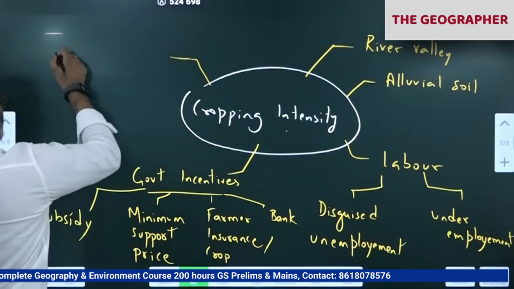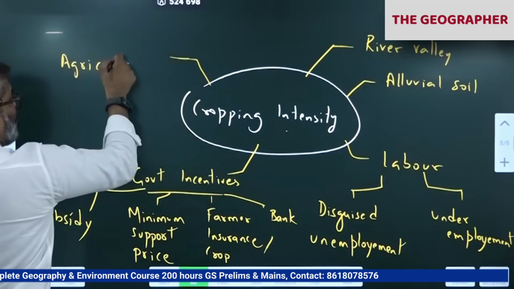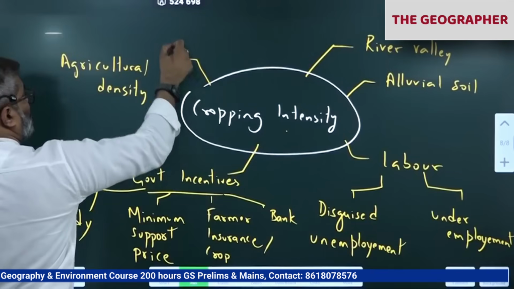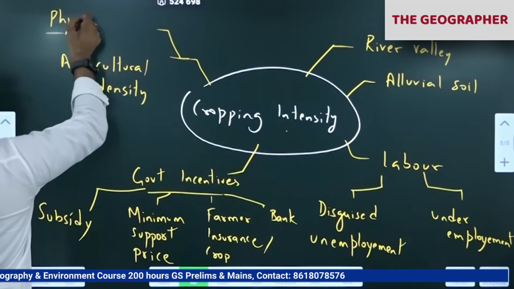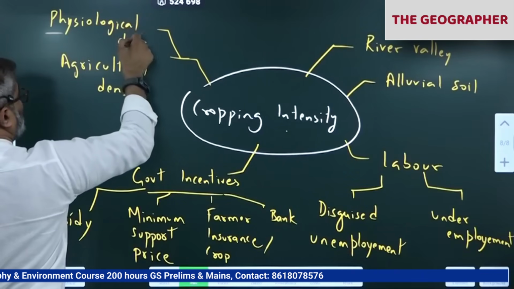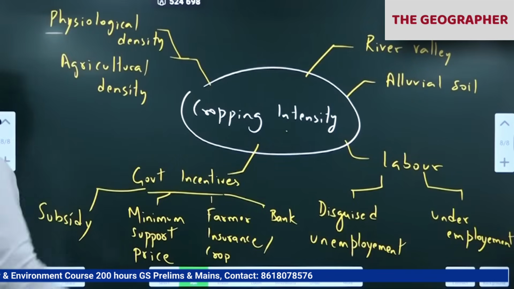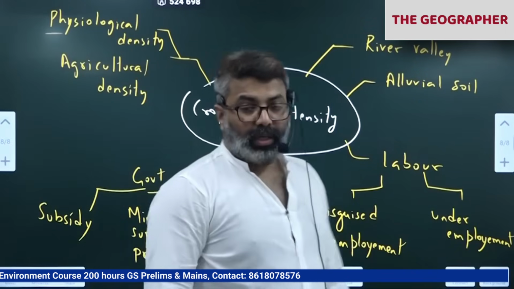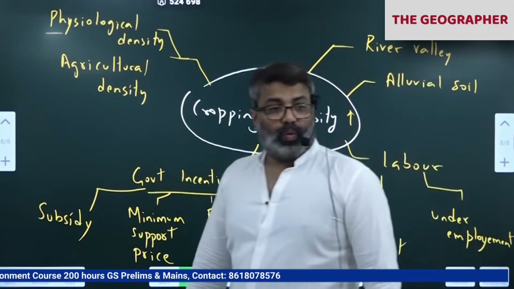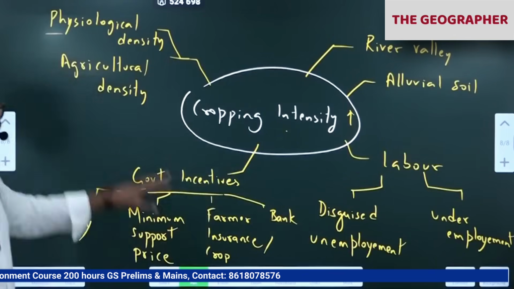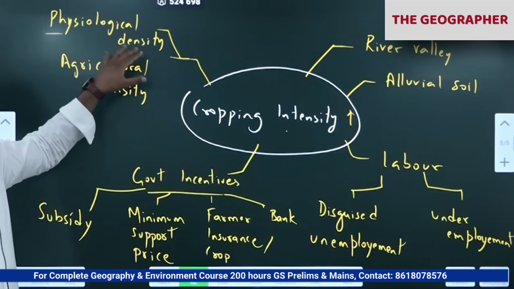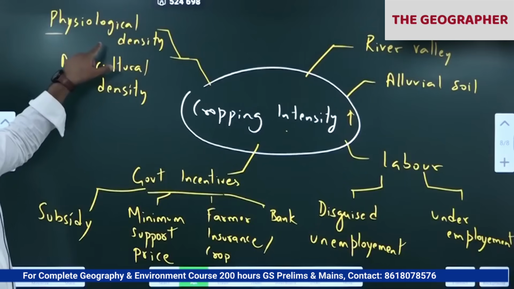So you write agricultural density. Another aspect is physiological density. Please write. Wherever physiological density is very high or agricultural density is very high, there also cropping intensity is very high. What is physiological density? Please write. Physiological density is the total population of the country dependent upon agriculture, arable land.